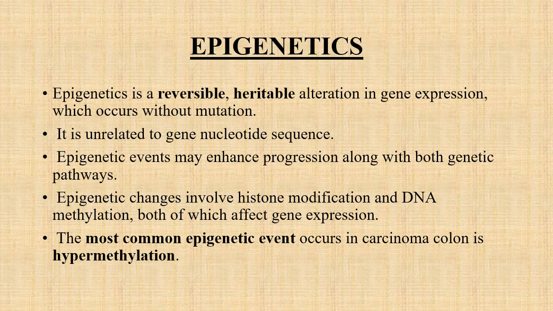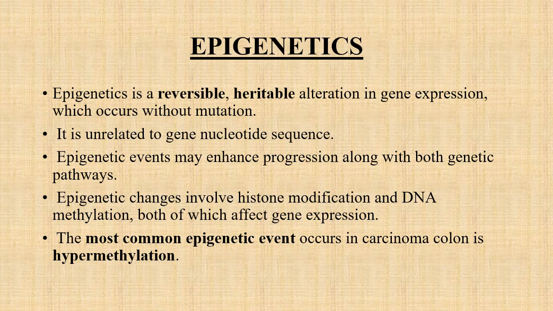The next event is the epigenetic. Epigenetics is a reversible heritable alteration in gene expression which occurs without mutation, and it is unrelated to the gene nucleotide sequence. Epigenetic events enhance progression along with both genetic pathways, like the APC beta catenin pathway and the microsatellite instability pathway.